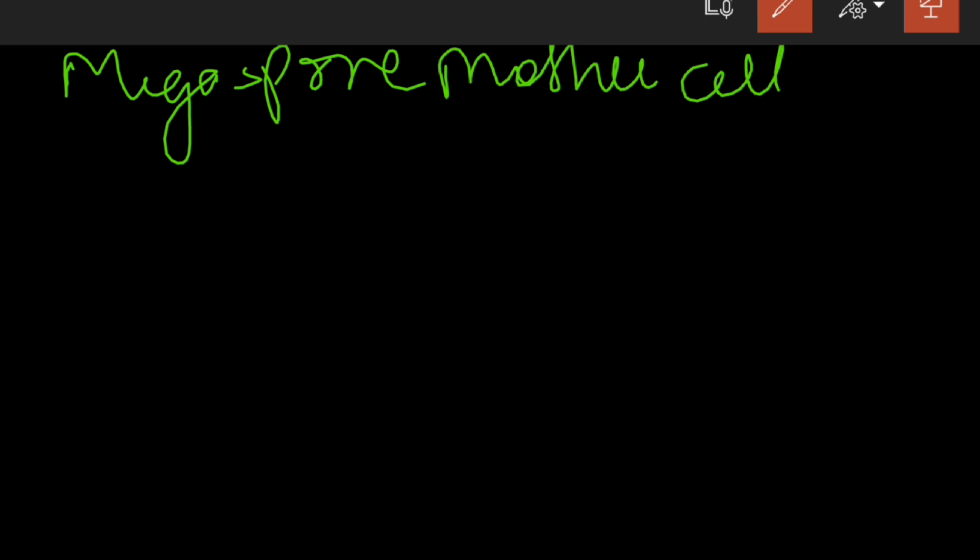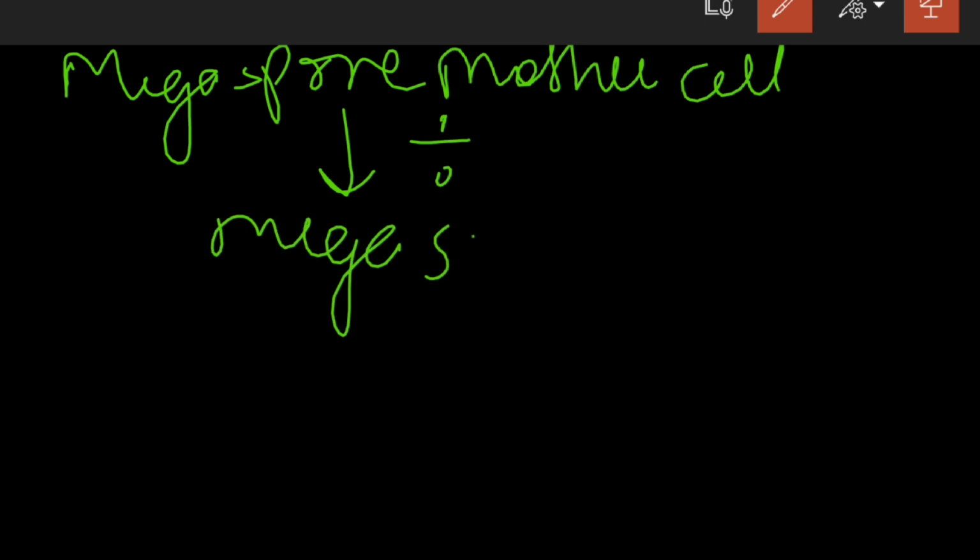These will undergo meiosis, that is reduction division, to produce what? Megaspore. So this megaspore mother cell is actually a specific, special type of cell which is found within a megasporangium. So these will undergo reduction division to form what?